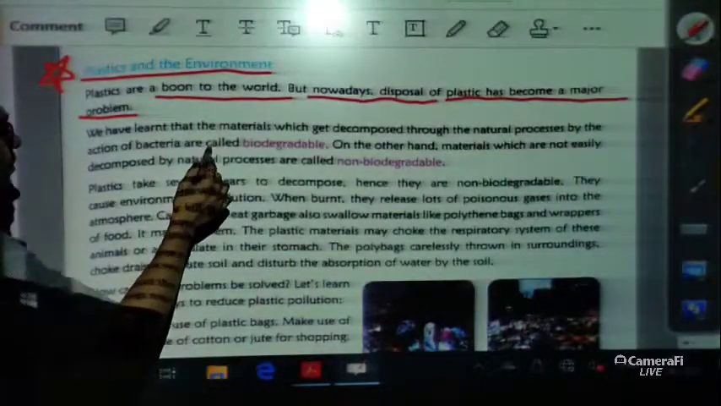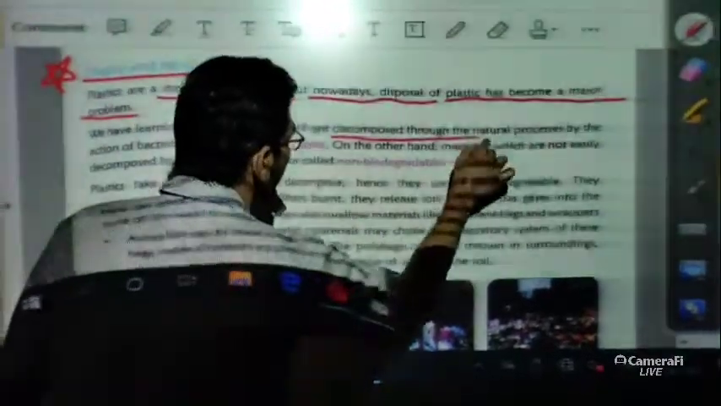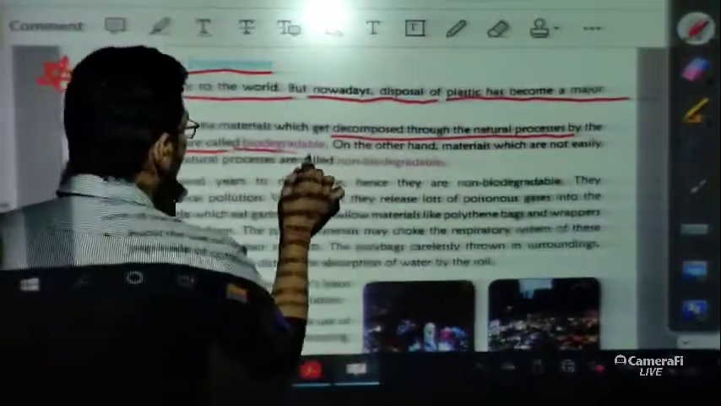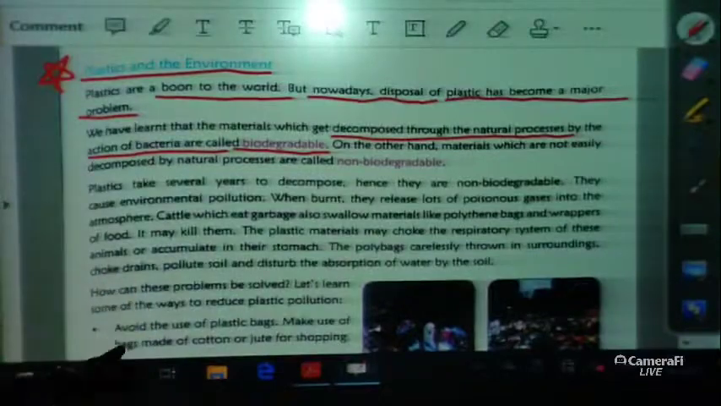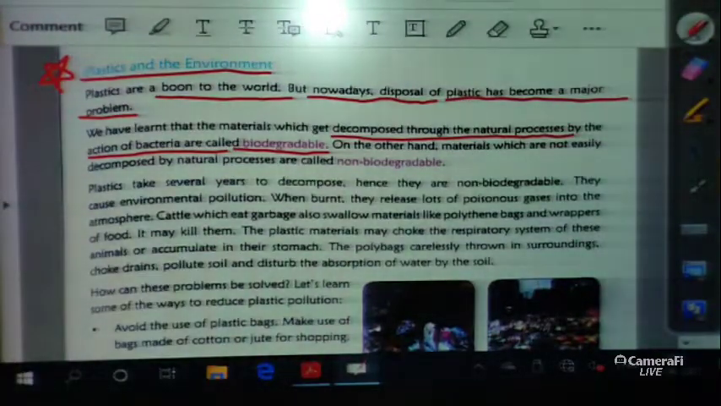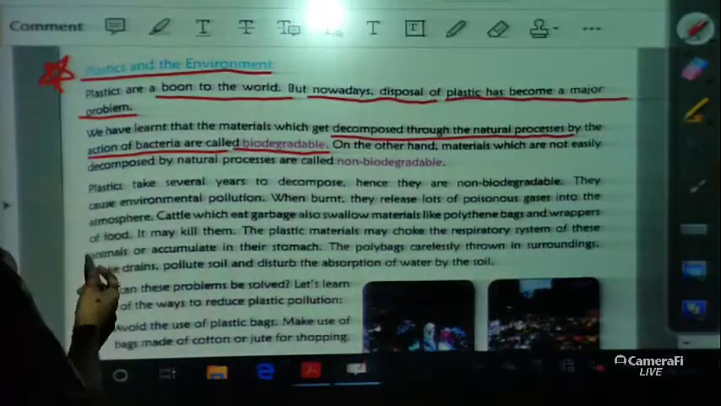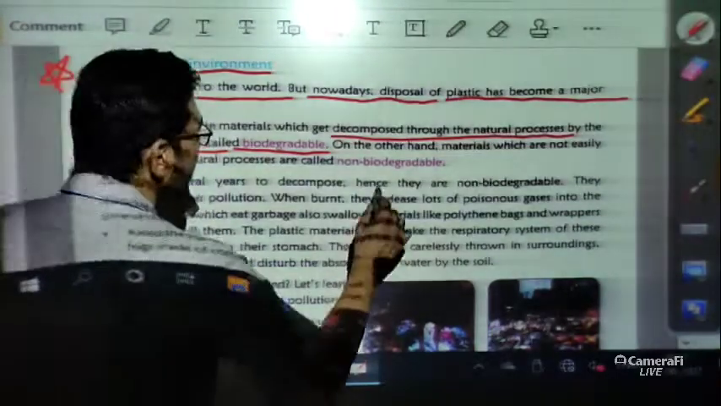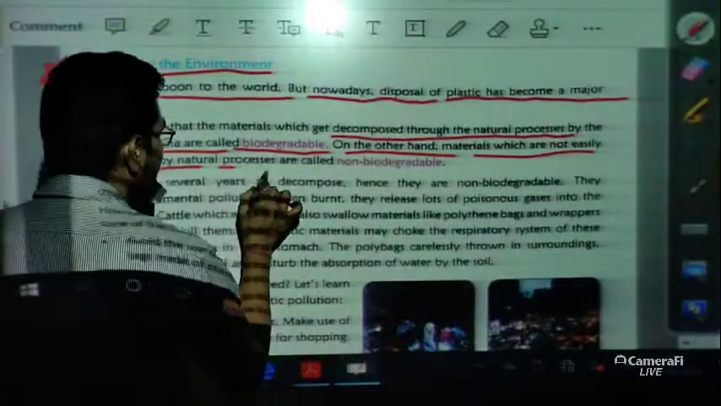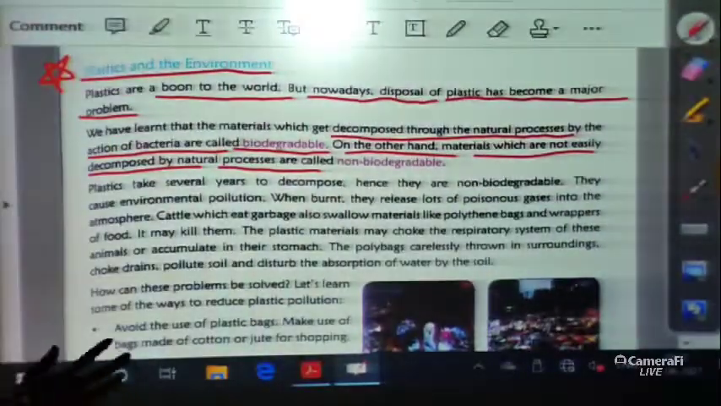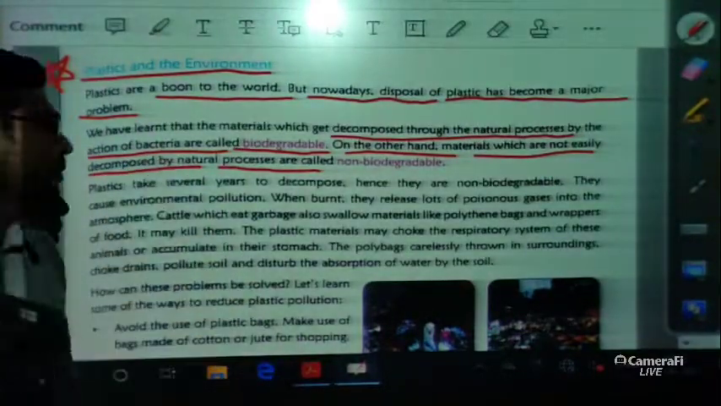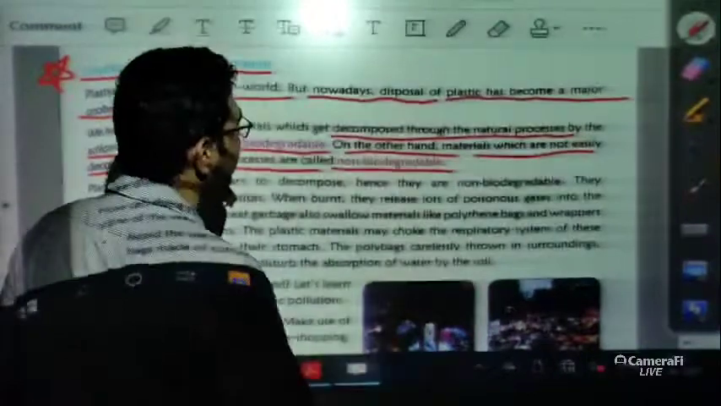We have learned that the materials which get decomposed through the natural process by the action of bacteria are called biodegradable. Biodegradable means objects which get mixed with the soil after a few days by the action of bacteria. On the other hand, materials which are not easily decomposed by natural process, or which will not get mixed by the action of bacteria, we call non-biodegradable.